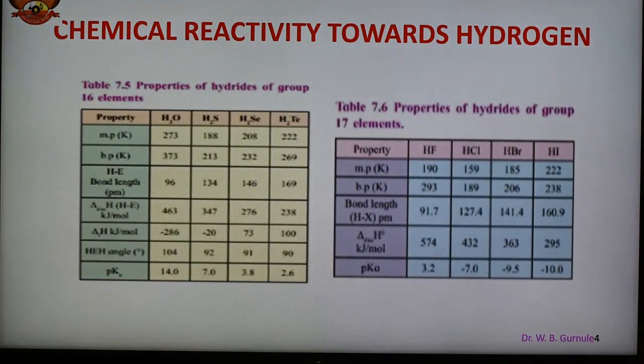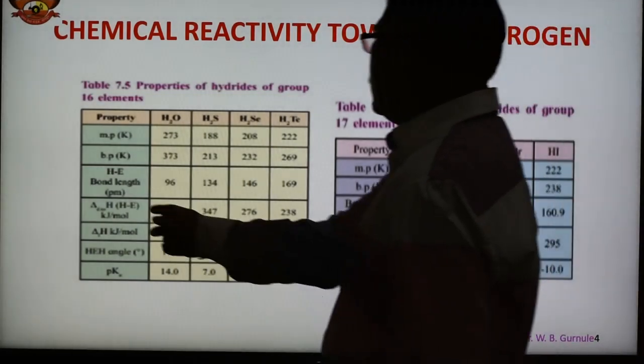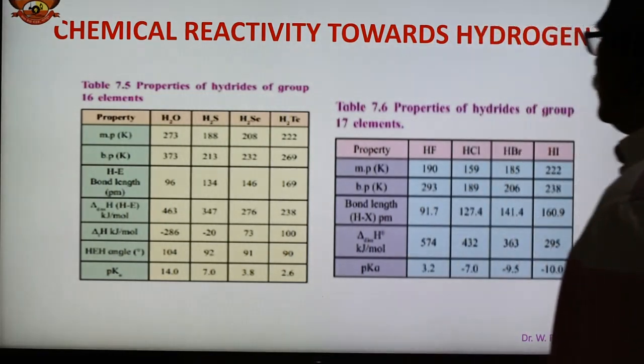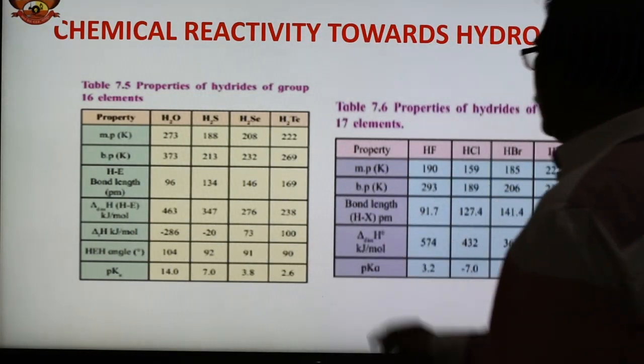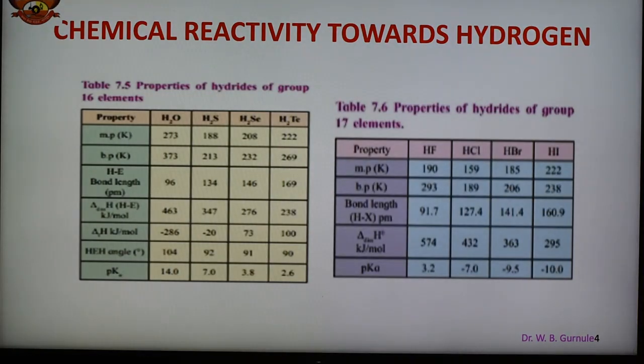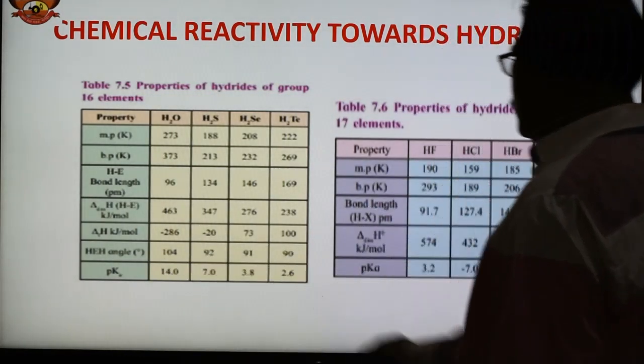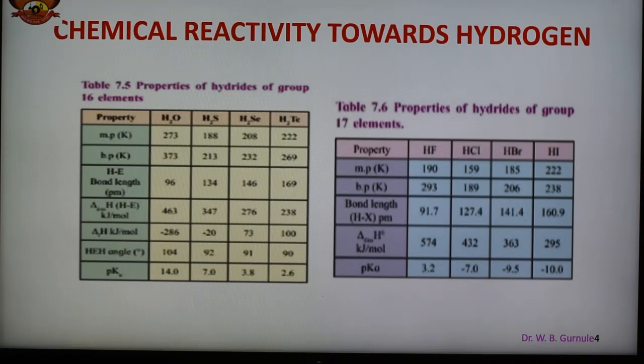Then the bond energy, the delta H value in kilojoule per mole, the bond angle and the pK value are also given. So all these are the different physical parameters of group number 16.